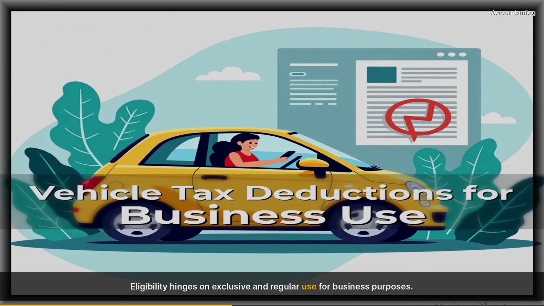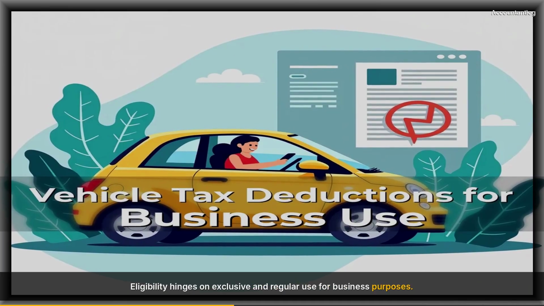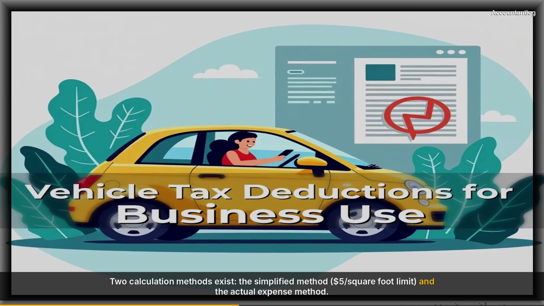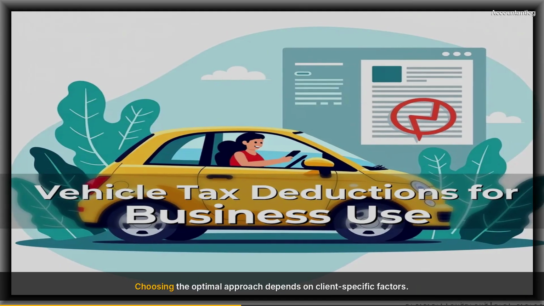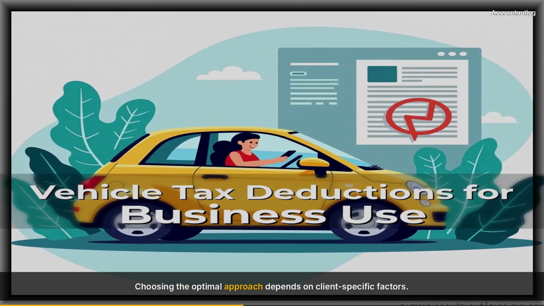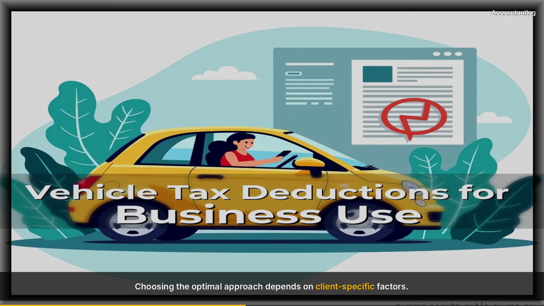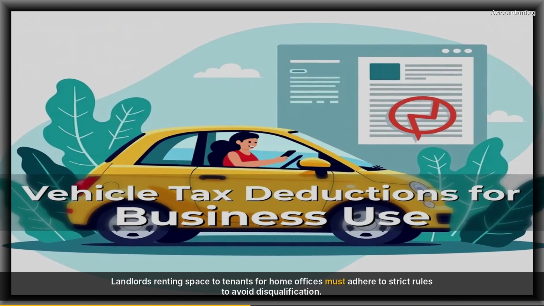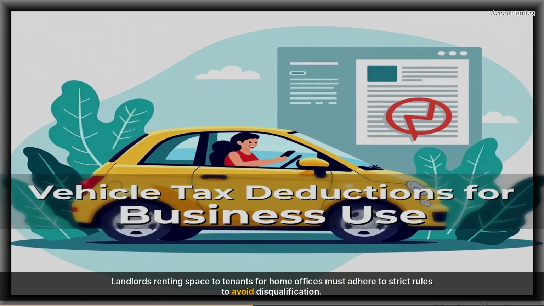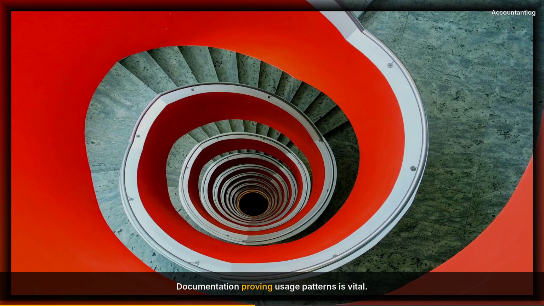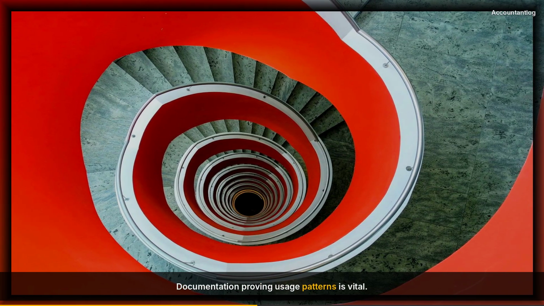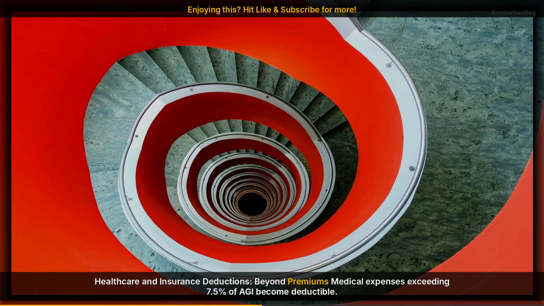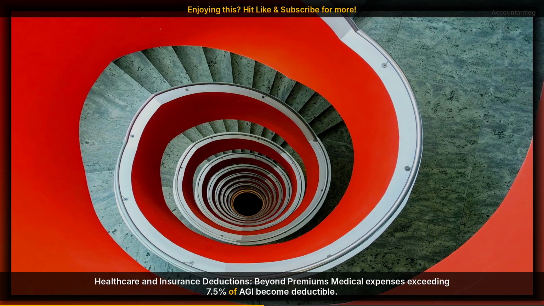Home office deductions: navigating remote work complexities. With the rise of remote work, home office deductions have gained prominence. Eligibility hinges on exclusive and regular use for business purposes. Two calculation methods exist: the simplified method, with a $5 per square foot limit, and the actual expense method. Choosing the optimal approach depends on client-specific factors. Landlords renting space to tenants for home offices must adhere to strict rules to avoid disqualification. Documentation proving usage patterns is vital.